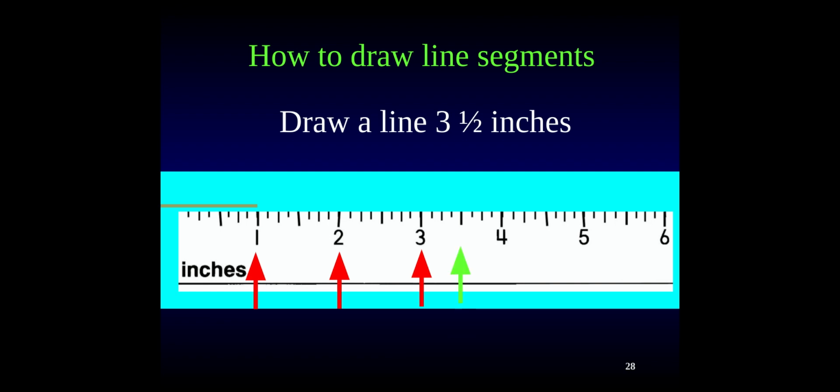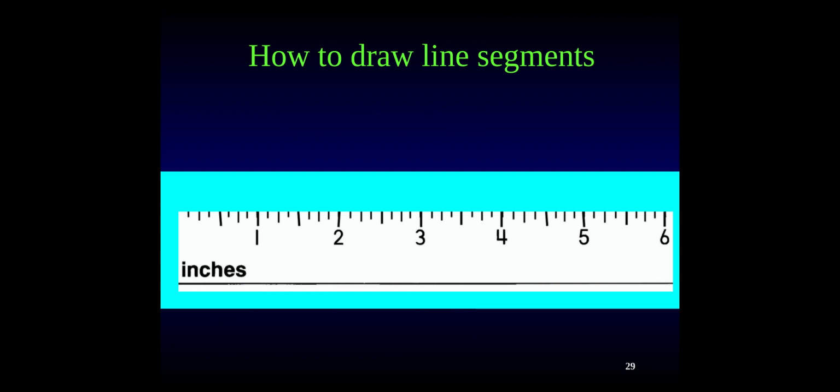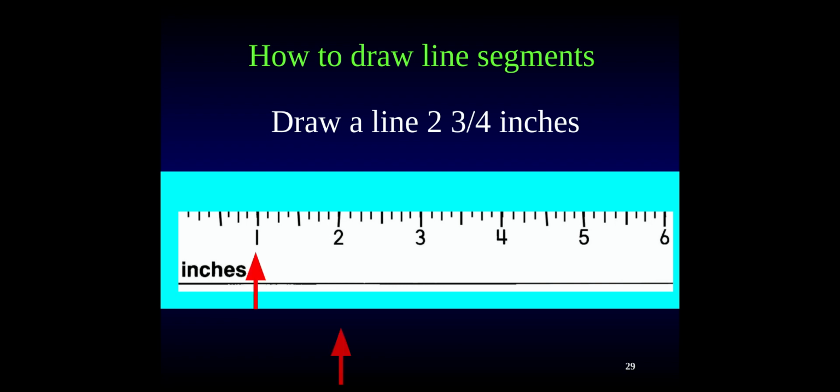That would be right here. What about 2 3/4 inches? So we need to go to 2, and then where would 3/4 be? Remember, this is 1/4, this is 2/4, this would be 3/4. Right there. 3/4 is greater than 1/2.